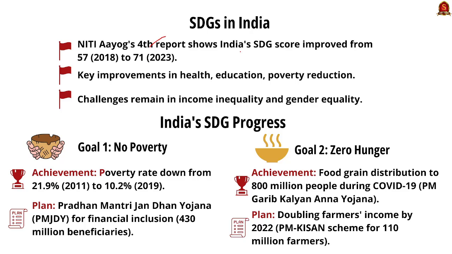Goal number 1, that is no poverty. See, the achievement has been that poverty has been steadily declining from 21.9% in 2011 to 10.2% in 2019. Several schemes like Pradhan Mantri Jan Dhan Yojana for financial inclusion have been beneficial in this regard. And with respect to goal number 2, that is zero hunger, the major achievement has been the food grain distribution to 800 million people during COVID-19. And schemes like PM Kisan have been aiding India's progress.